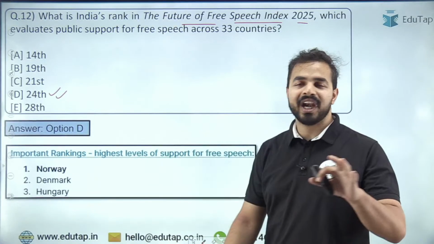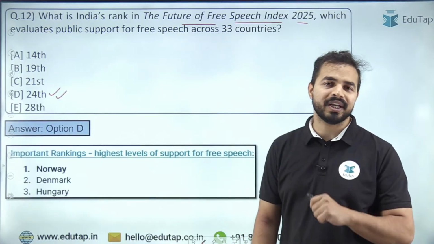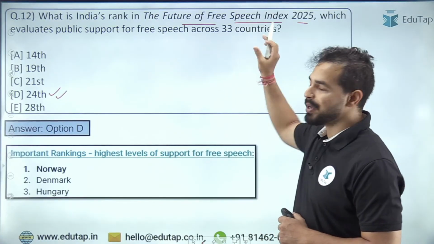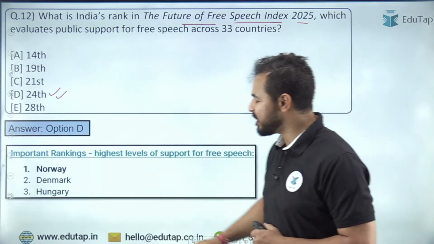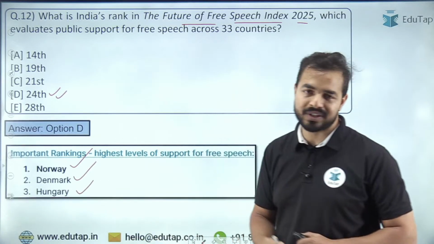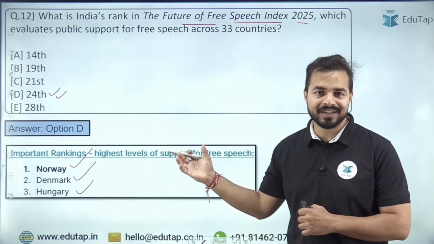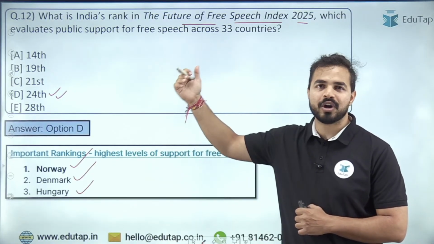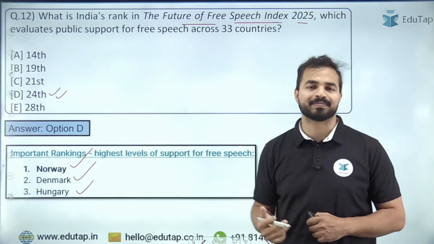right answer. And if I talk about the top 3 performers in the Future of Free Speech Index 2025, it includes Norway on the top, Denmark on 2nd position, and Hungary on the 3rd position. So these are the 3 countries which are on the top in the Future of Free Speech Index 2025.